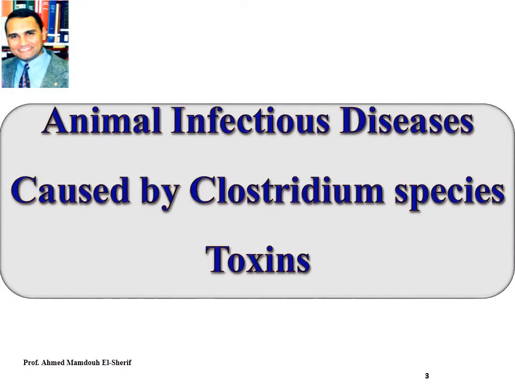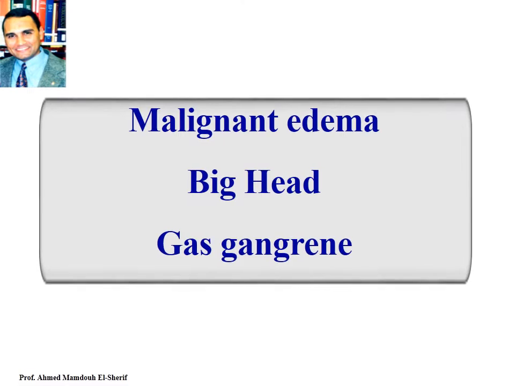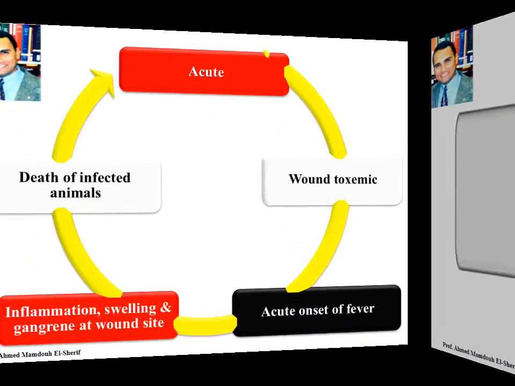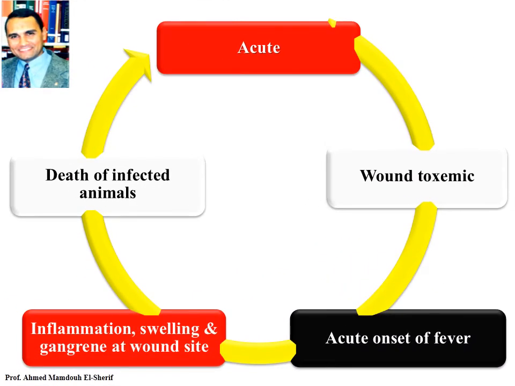Animal infectious diseases caused by Clostridium species toxins. Malignant edema or big head disease or gas gangrene disease. It is an acute wound toxemic disease characterized by acute onset of fever, inflammation, swelling, and gangrene at the wound site, and deaths of infected animals.